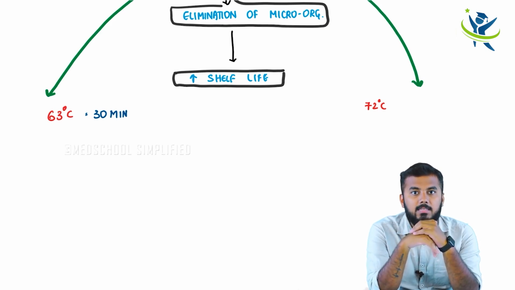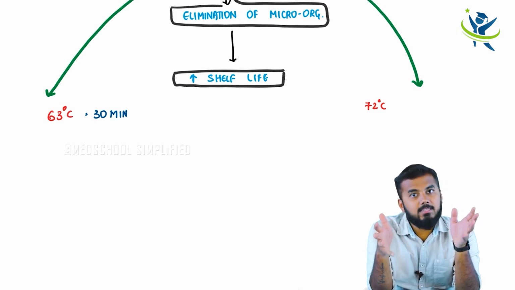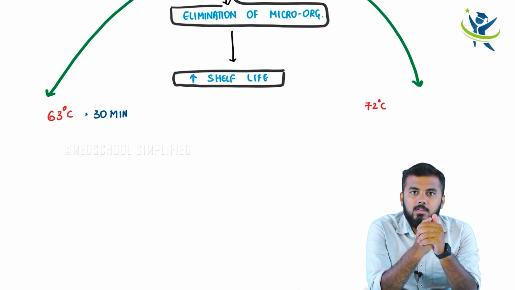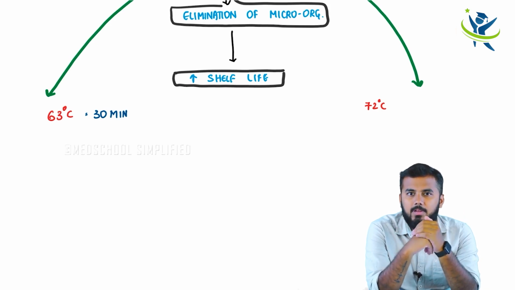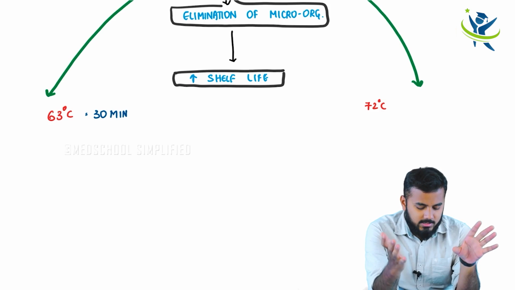But if I am heating something at 100 degrees for that same 10 minutes, then the milk will completely evaporate, isn't it? So when you are increasing the temperature, you have to decrease the time. You're getting it? So 63 degrees for 30 minutes, that's fine.